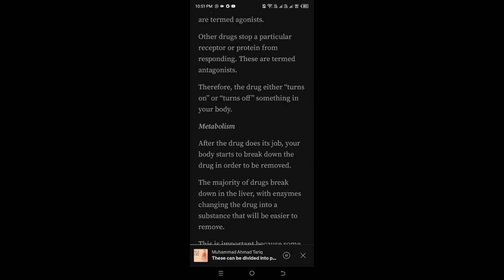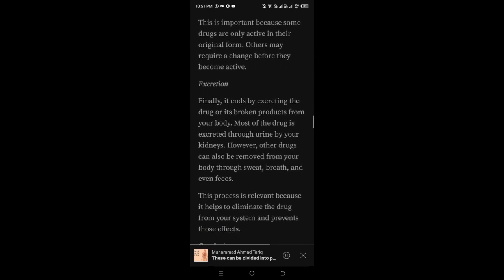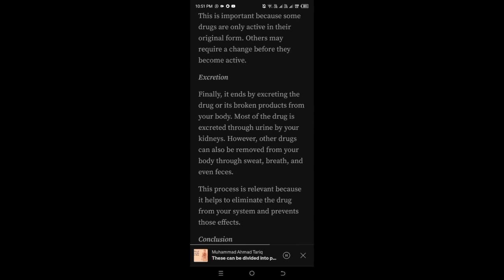Metabolism. After the drug does its job, your body starts to break down the drug in order to be removed. The majority of drugs break down in the liver, with enzymes changing the drug into a substance that will be easier to remove. This is important because some drugs are only active in their original form. Others may require a change before they become active.